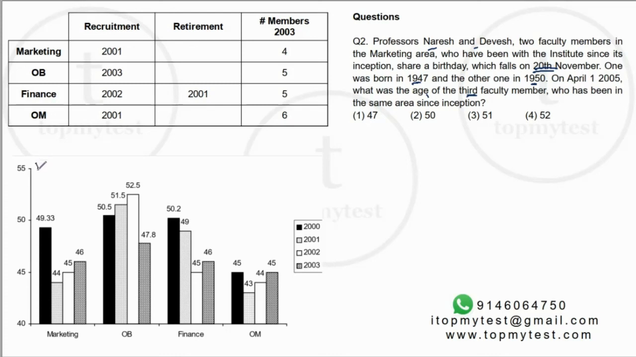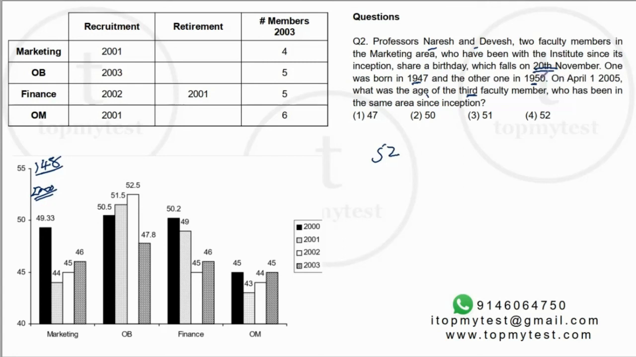The combined age is 148 here. 148 divided by 3 will be 49.33. Right. So what will be the age? This is 1st April 2000. So the person who was born in November 1947, in November 2000, will be 53. So right now he's 52.